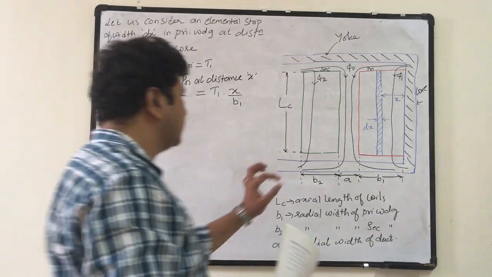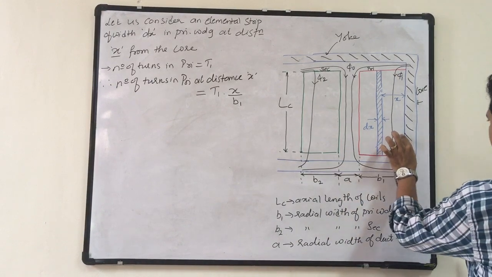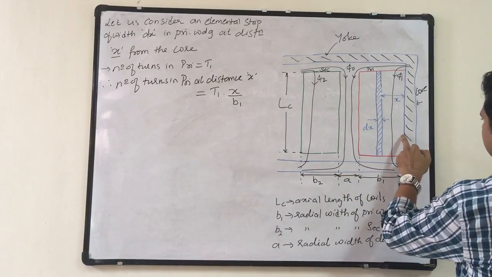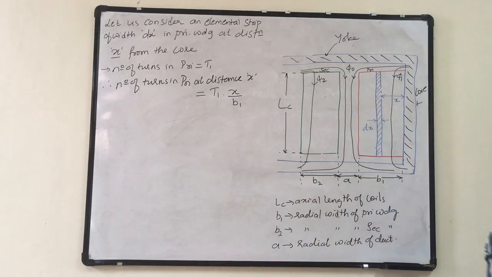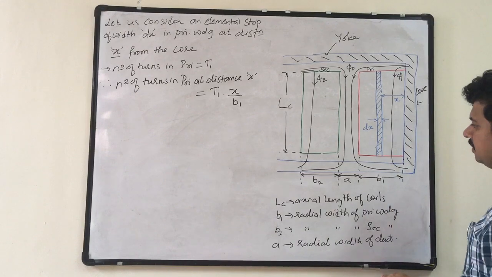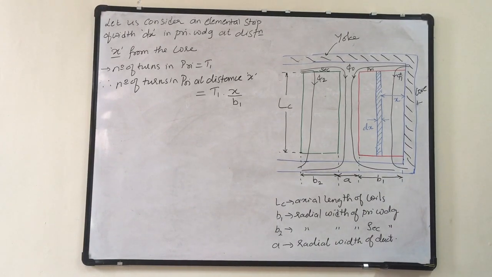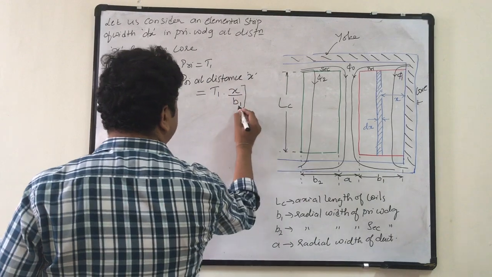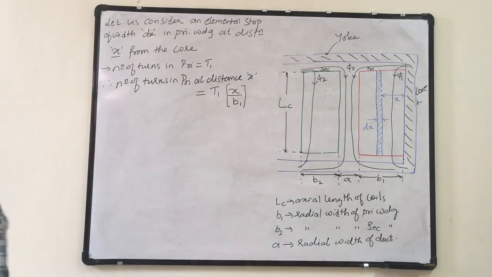If I consider this strip at the start of the winding itself, number of turns will be 0. If I keep this strip at the edge of the primary winding, number of turns will be x equal to B1, so B1 divided by B1, that is T1. So this will give the portion of width of primary winding that I consider where I have kept the elemental strip.